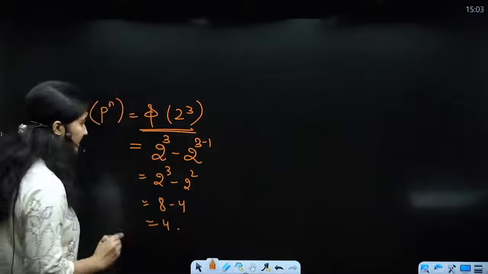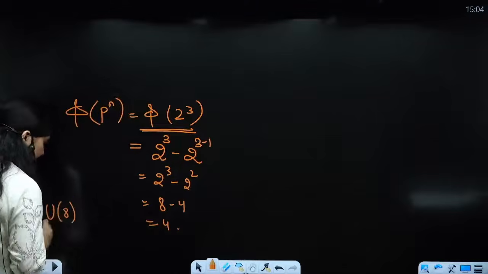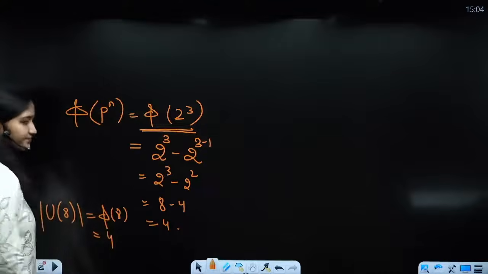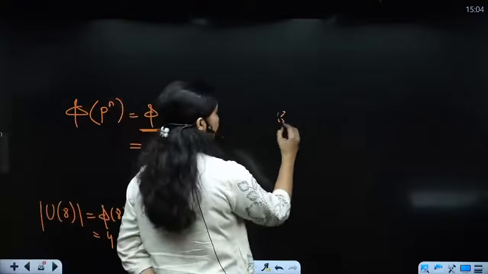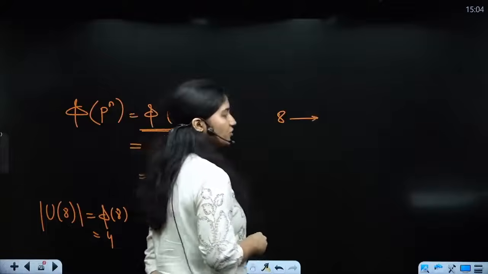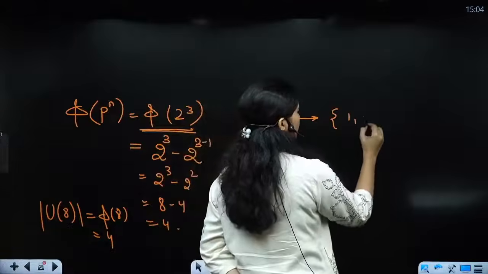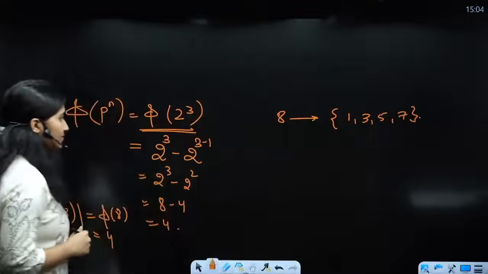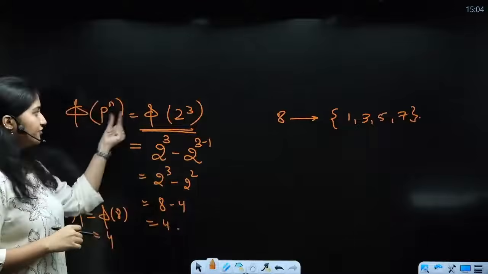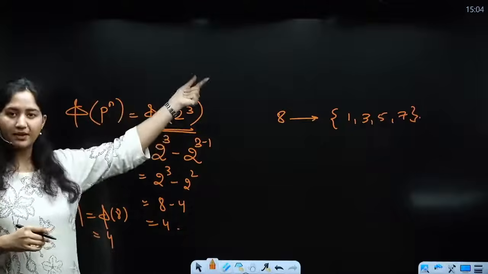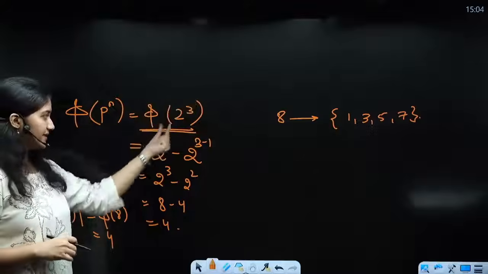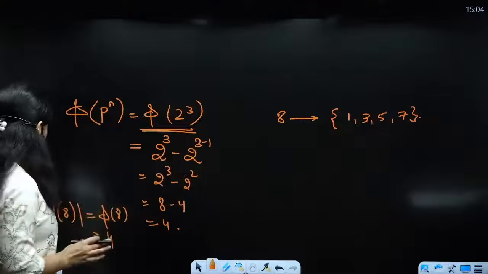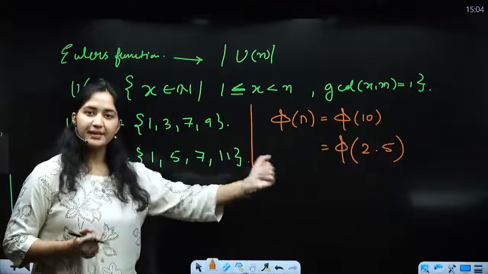Clear? So basically if I am saying कि U8 में कितने elements हैं, they are going to be phi of 8, that is your 4. Right? आप करके भी देख सकते हो. 8 आपके पास कौन कौन से numbers हैं जो कि coprime होते हैं 8 से? 1, 3, 5 and 7. Clear? So when your n is of the form of some prime number raised to the power n, then आपको क्या करना है, exactly उसी नंबर को लेना है, उसमें एक power reduce करके उससे minus करना है. Clear? Now what happens when you have two prime numbers here?